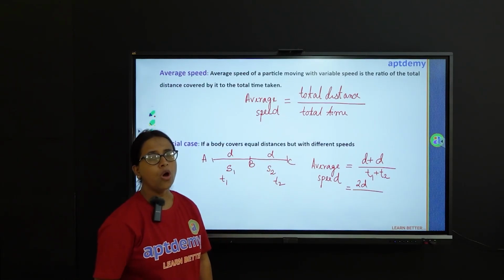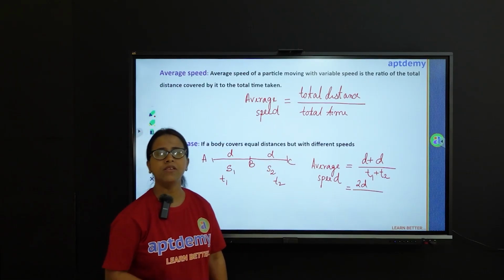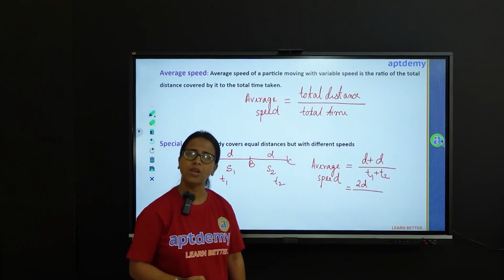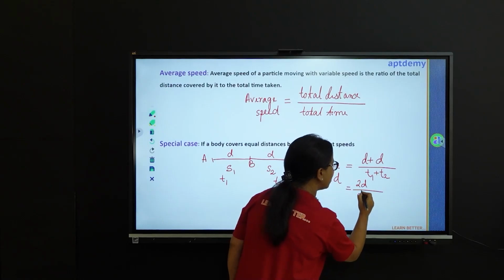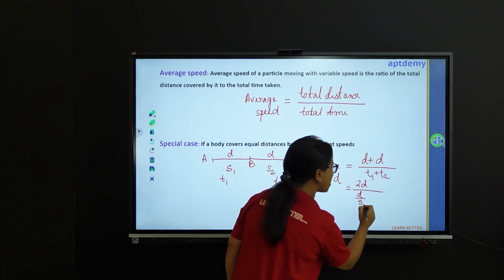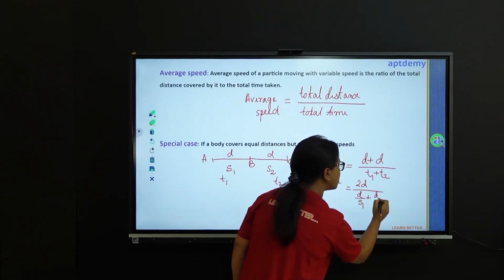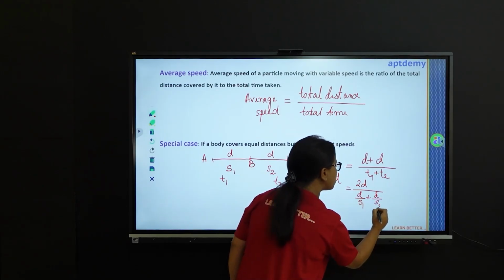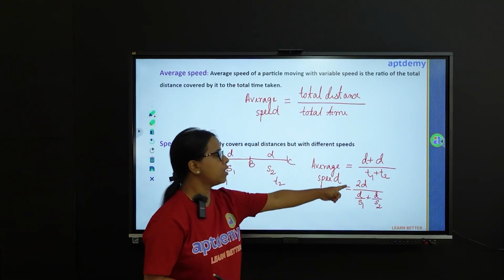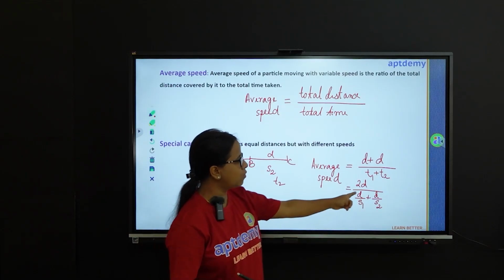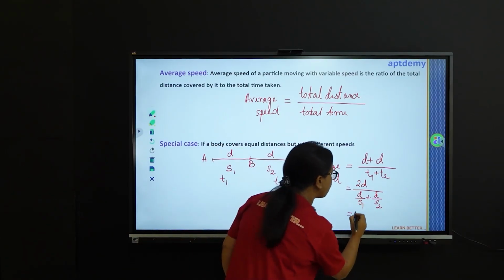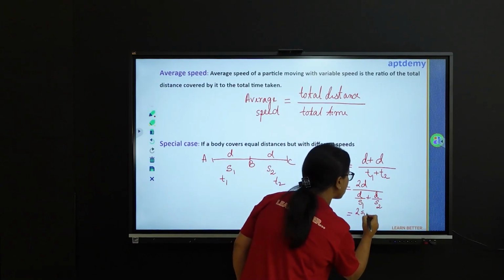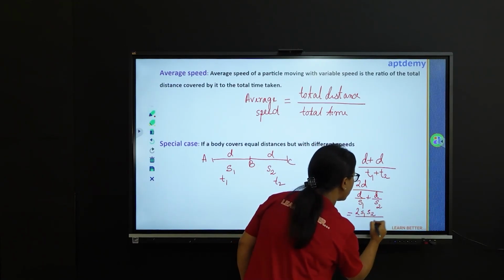From the definition of speed, we know that speed is equal to distance over time. So, time will be equal to distance over speed. So, we have distance d over the speed s1 for the first part plus distance d over speed s2 for the second part. If we solve this, d will get cancelled out with d and we are left with a beautiful formula, that is 2s1s2 over s1 plus s2.